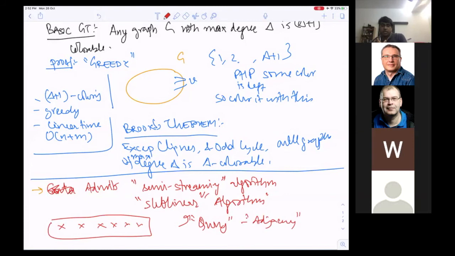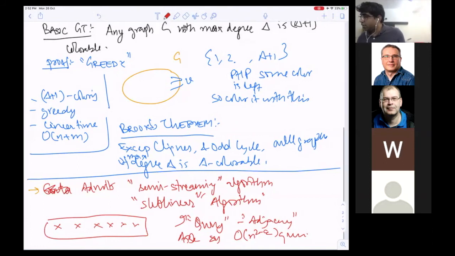Can I come up with an algorithm which asks, say, n to the power 2 minus epsilon queries? That basically means I want to find a greedy coloring of this graph even without seeing all the edges. This is what one should think of these algorithms as.